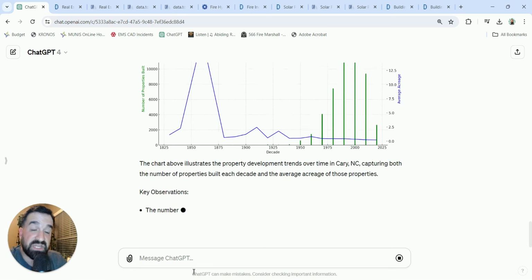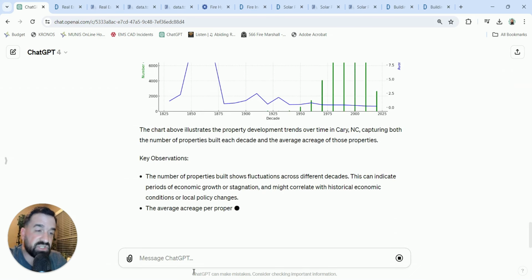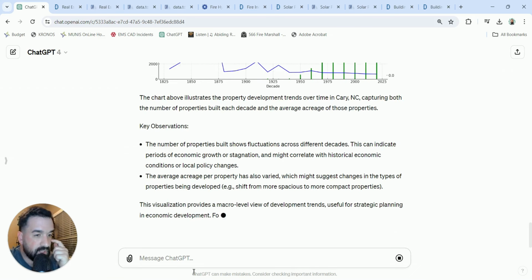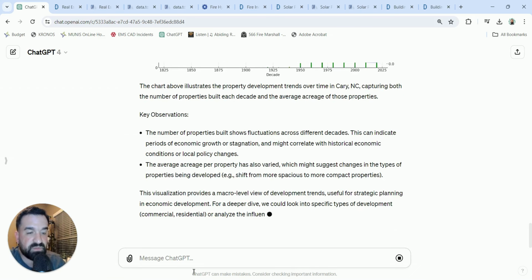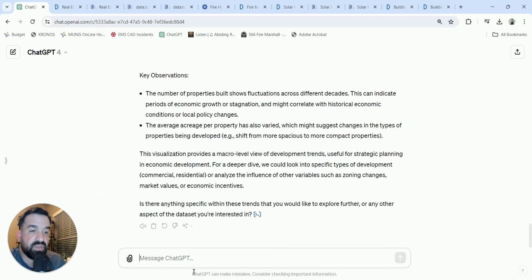All right, here it just gave me the visualization right away, which is just so cool, how we can do that. It's going to give us some observations in terms of the number of properties built, and the average acreage per property also varied.